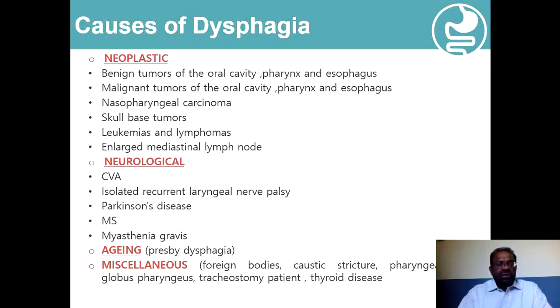Then neurological causes are always important, and sometimes they may be associated predominantly with dysphagia. Cerebrovascular accidents involving the cortical, supracortical structures and the nuclei in the brainstem. Similarly, isolated recurrent laryngeal nerve palsy because of malignancy, and in this case the patient initially will only have swelling, and later on the patient develops hoarseness and laryngeal involvement. Whereas in most of the other conditions involving the oropharynx, the laryngeal symptoms are present right from the beginning.